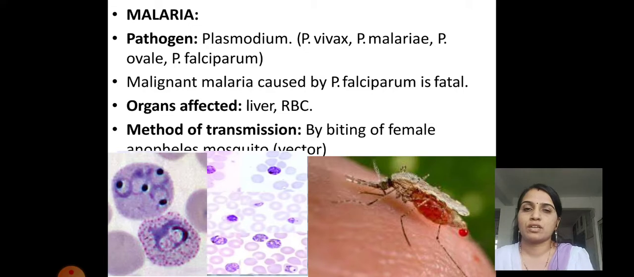Method of transmission: they pass through the biting of the female Anopheles mosquito. The female Anopheles mosquito is the vector of the malarial parasite because this parasite completes its life cycle through two hosts. One is the female Anopheles mosquito, where half of the life cycle is completed, and the remaining half is completed by entering into the body of a human being.